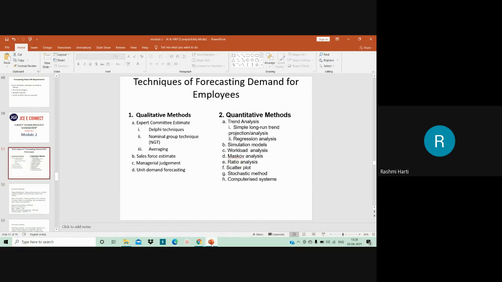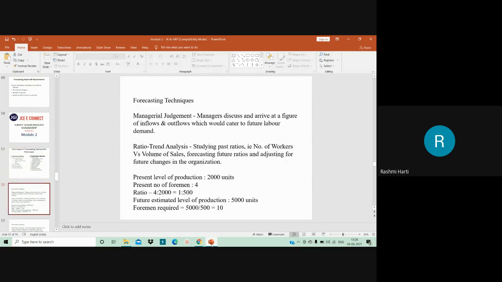Okay. So these are various techniques for forecasting demand for employees. Here, under managerial judgment, if you see ratio trend analysis, it means studying past ratios, right? Number of workers versus volume of sales. Here the present level of production was 2000 units. The present number of foremen was 4. At present 2000 units of production happen, and four foremen are there to produce these 2000 units. So the ratio is 4 is to 2000, that is 1 is to 500. Okay.